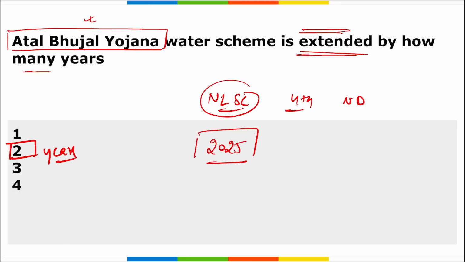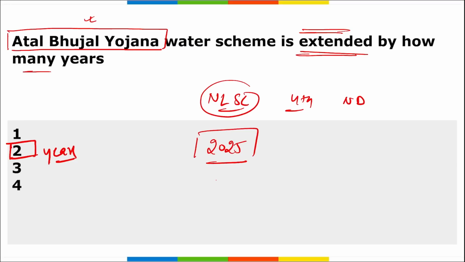I repeat, during this National Level Steering Committee meeting in New Delhi, the decision was made for the continuation of Atal Bhujal Yojana, that is India's central sector water conservation scheme, and this will be continued for another 2 years, till 2025. Correct? The 2 year extension aims to compensate for the implementation delays that happened due to COVID-19.